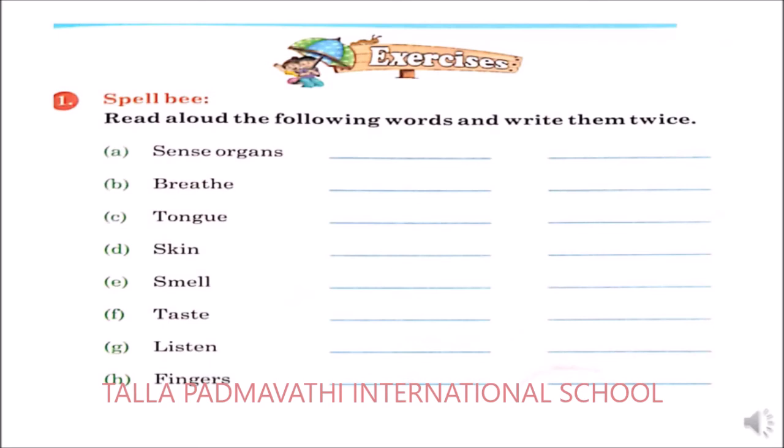First is sense organs. You need to write it two times over here and read it aloud. Next it is breathe. Next tongue, skin, smell, taste, listen, fingers. So you need to read these words louder and write them twice.